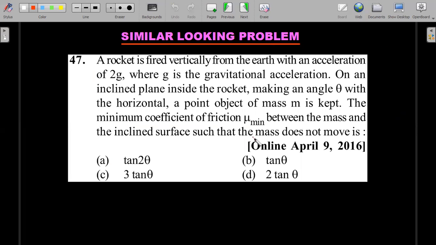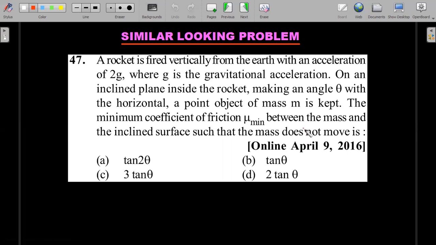A similar looking problem you could see about the angle of repose, how it is associated, and how quickly you can get to this answer. I'll give you the usual solution also. Let's read it. A rocket is fired vertically from the earth with an acceleration of 2g, where g is the gravitational acceleration. On an inclined plane inside the rocket, making an angle theta with the horizontal, a point object is placed. The minimum coefficient of friction, mu minimum, between the mass and the inclined surface such that the mass does not move is what? The rocket is moving with 2g in the upward direction.